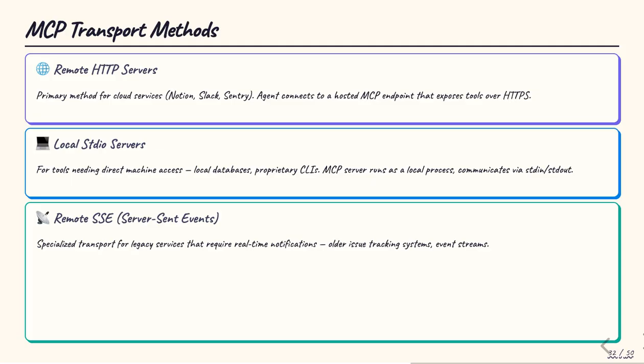Remote HTTP servers are the primary method for cloud services like Notion, Slack, or Sentry. The agent connects to a hosted MCP endpoint over HTTPS. Local stdio servers handle tools that need direct machine access, like a local database or proprietary CLI, running as local processes communicating through standard input and output. And remote server-sent events is a specialized transport for legacy services that require real-time notifications. This flexibility lets the agent connect to both modern cloud APIs and legacy internal systems using the same protocol.